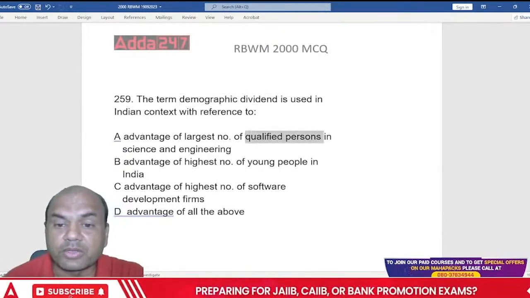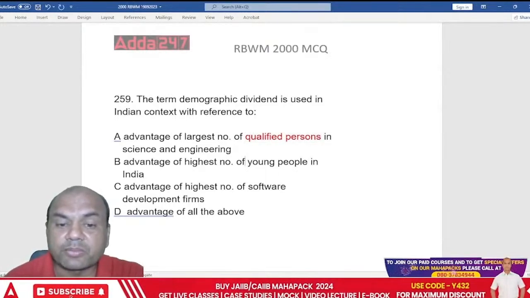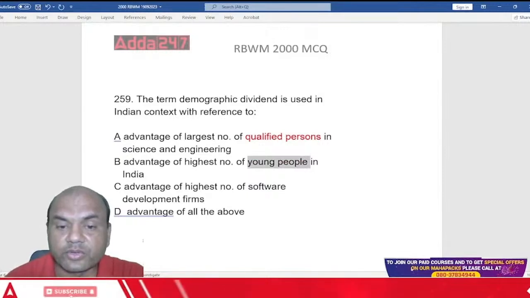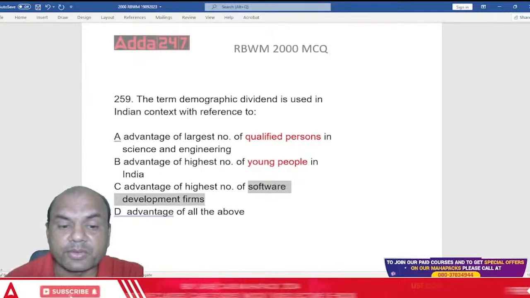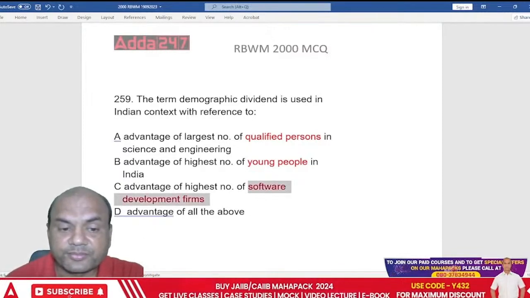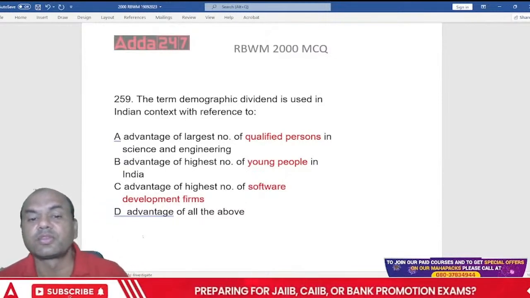Do we have too many qualified persons? Advantage of highest number of young persons. Do we have young persons? Advantage of highest number of software development firms. Do we have that? Advantage of all of the above. What do you think is the answer?